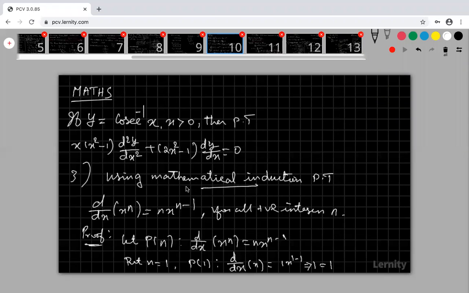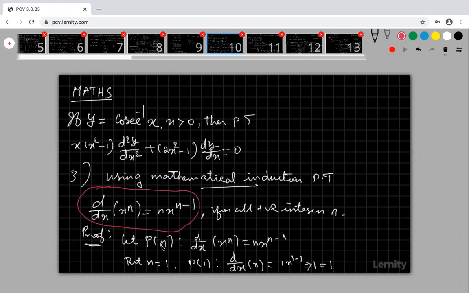Tenth side means this is mathematical induction. Ganesh, you are asking this. First of all, whatever we are going to prove, take this as P of n. That is the mathematical induction procedure. We are going to prove this result is true for every positive integer n, so you can take this result as P of n.